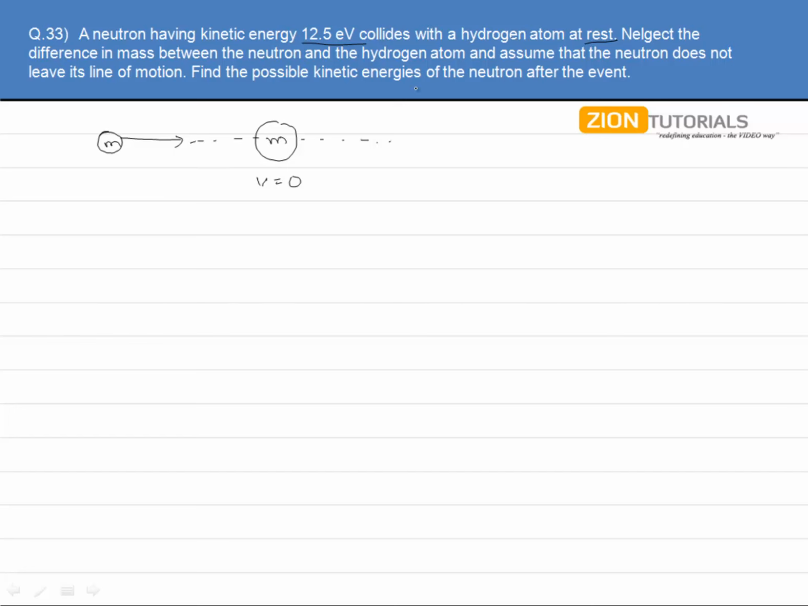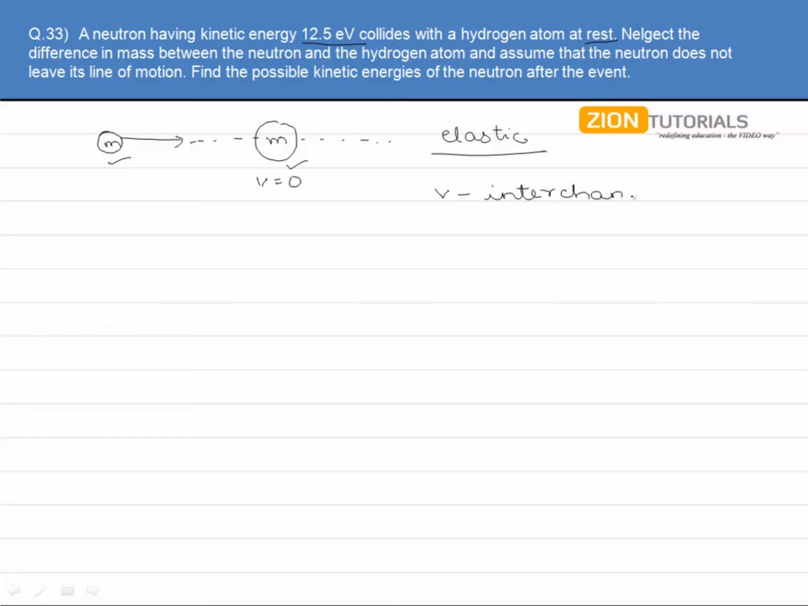Find the possible kinetic energies of the neutrons after the event. Now friends, they have not given us any coefficient of restitution. So we will assume it to be an ideal case, which means we will be considering it an elastic collision. And if it is an elastic collision and the masses of both the bodies are equal, then we know that in elastic collision, when masses are equal, velocities are actually interchanged.